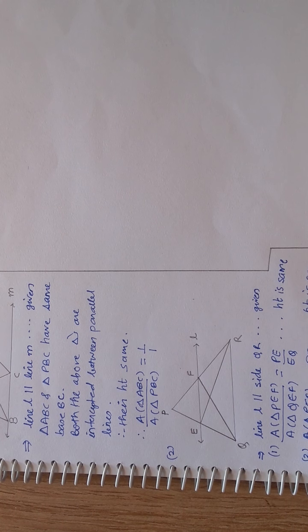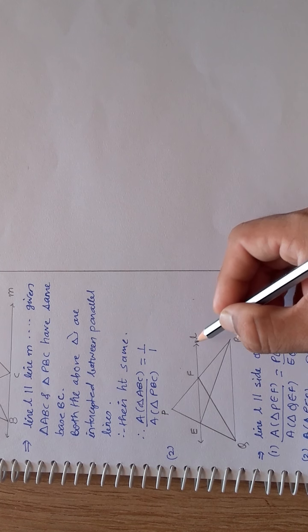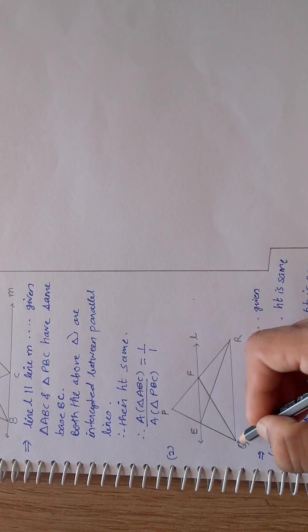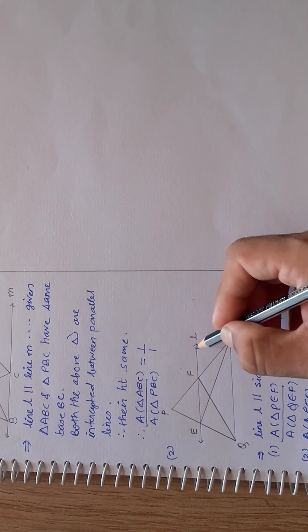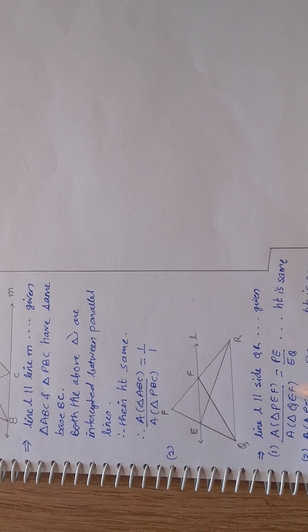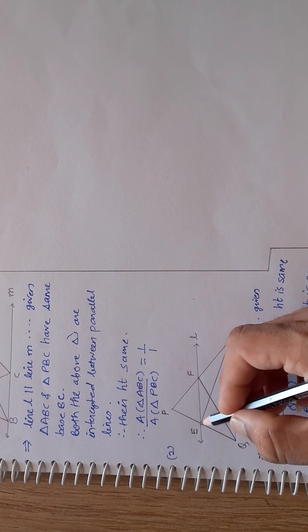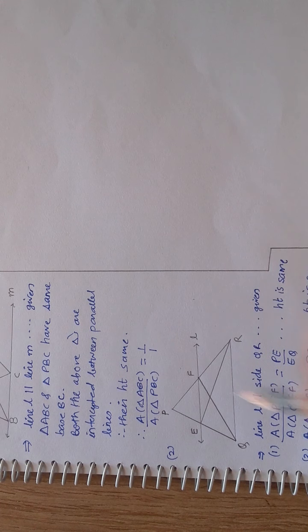Now triangle QEF is intercepted between two lines, but these two lines are parallel. That means the heights of these two triangles must be the same, because both triangles are intercepted between parallel lines. Agreed? Now the height is the same and the base also is the same. So if height and base are both the same, then the ratio of their areas will be nothing but 1:1.